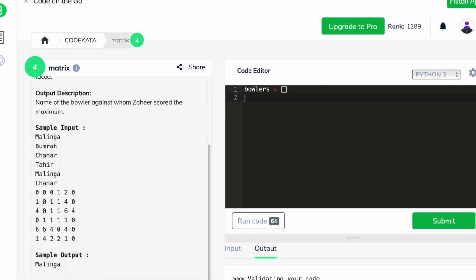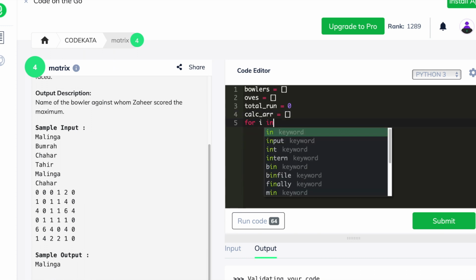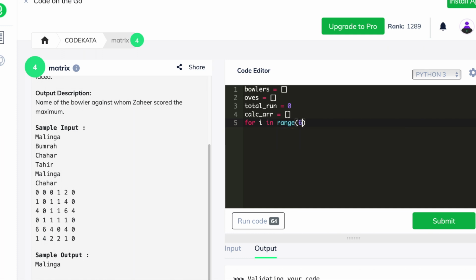And to begin with, we declare an array named bowlers in order to store the name of the bowler who bowled in each over, which is mentioned in separate lines one below another. And we declare our second array which stores the data of runs scored in each ball in an over. And we declare another variable total run which would be helpful for us to calculate the total runs scored in an over bowled by any bowler mentioned in the bowlers array.